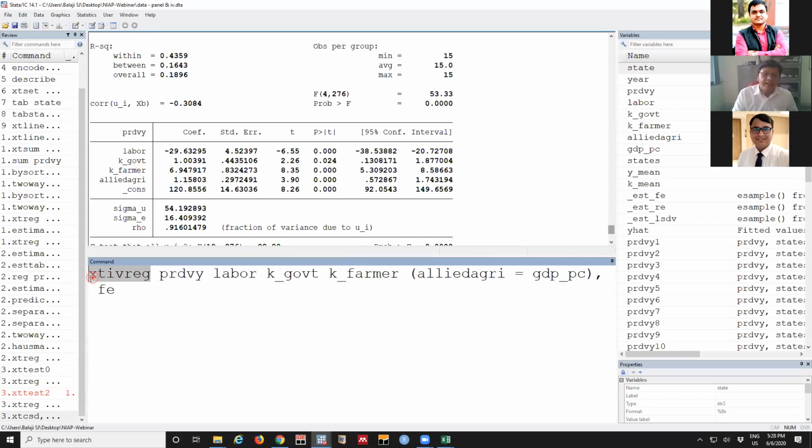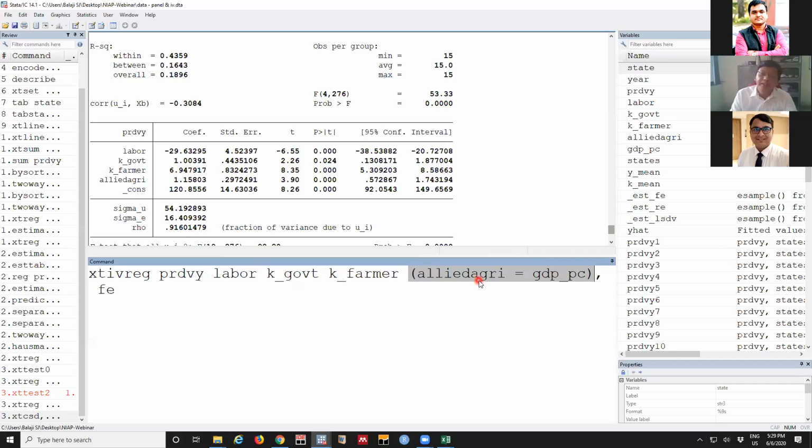So XT, IV, and REG is for panel instrumental variable regression. The sequence is the same: productivity, labor, farmer. This series is the same. The only thing is, here for allied agriculture, we are taking an instrument called GDP per capita. For this data, the assumption is that allied agriculture is taken to show the impact of diversification.